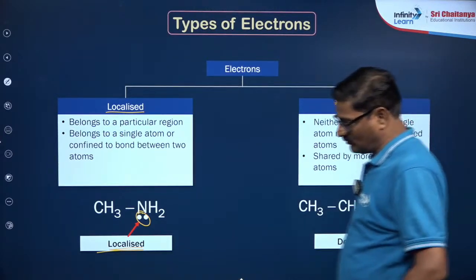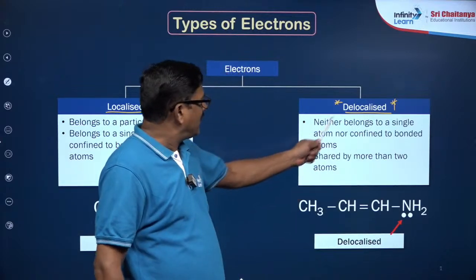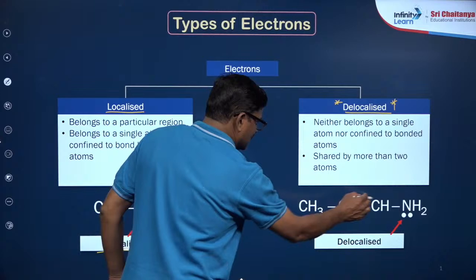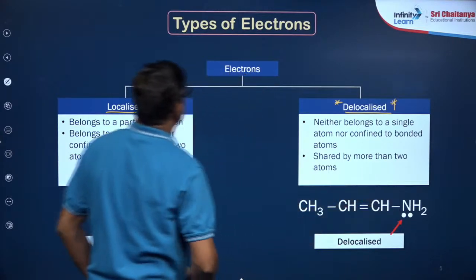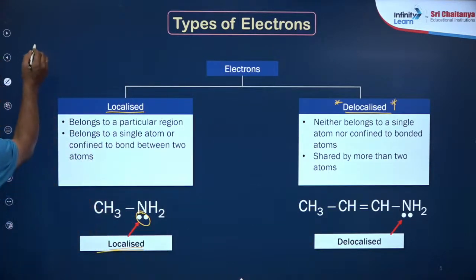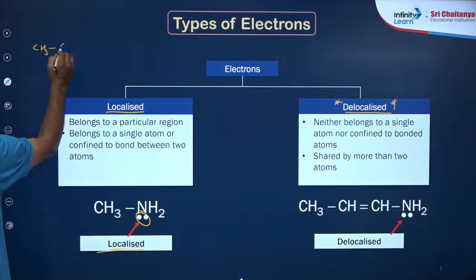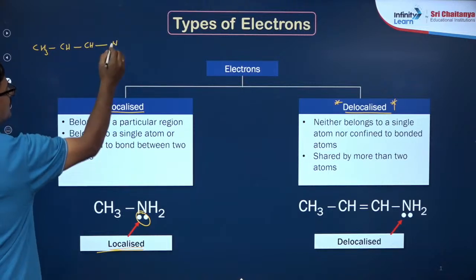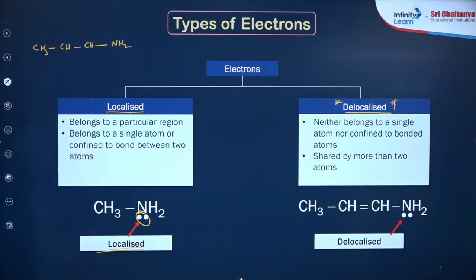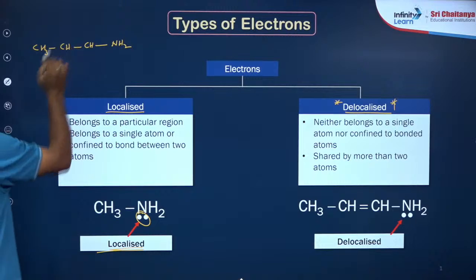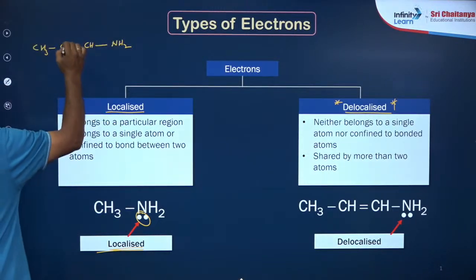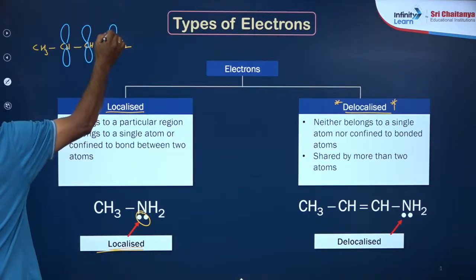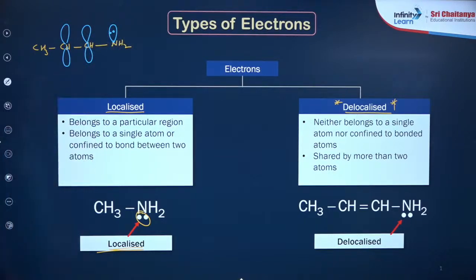So we are going to dance here now. Neither belongs to, you see here, CH3 CH double bond NH2. What is happening in that? CH3, CH, NH2, right? So if you talk about this, and the lone pair of electrons present on the nitrogen, understand?